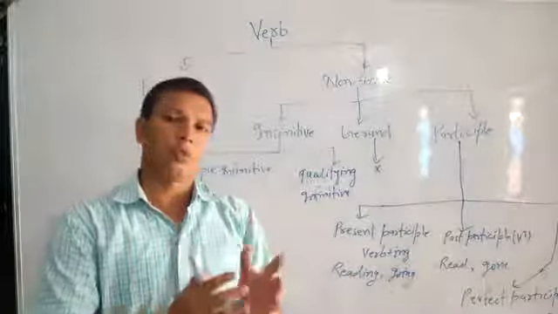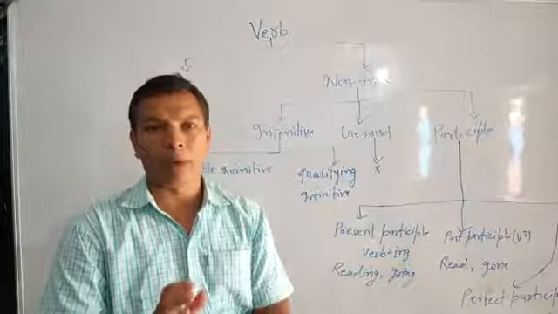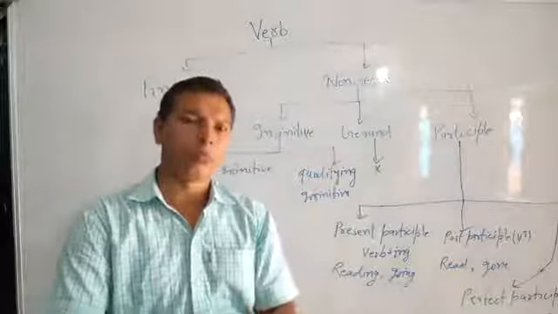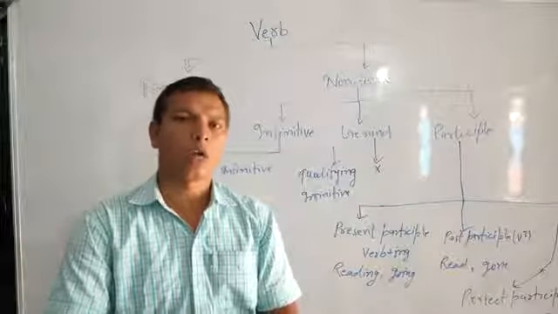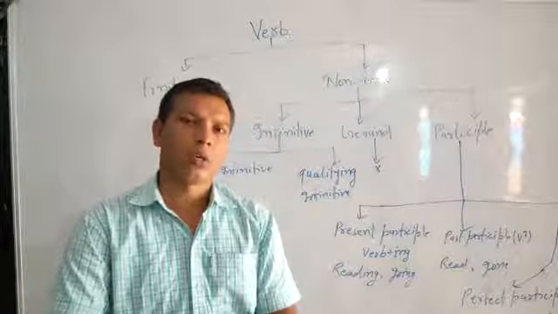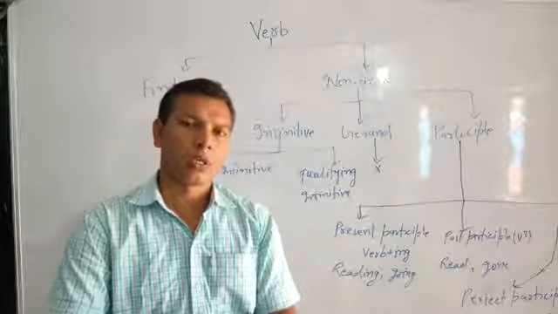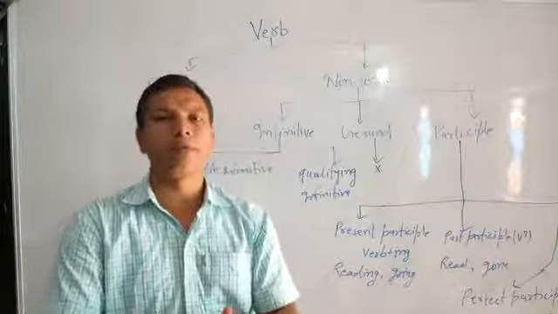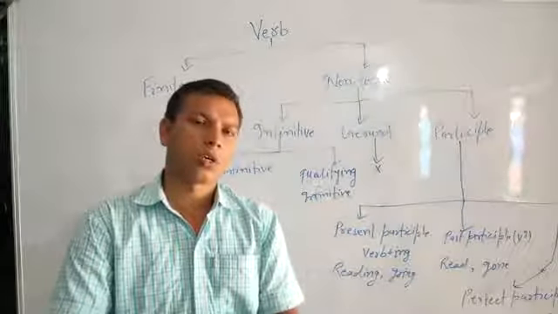Finite, which do we call finite verb? Short and simple, we need to keep in mind that verbs with present or past form are called finite verb, or verbs with tense are called finite verb, or in other words we can tell verbs which are affected by person and number of the subject, tense of the sentence are called finite verb, and the verb which is free from the effect of tense of the sentence, person or number of the subject is called non-finite.